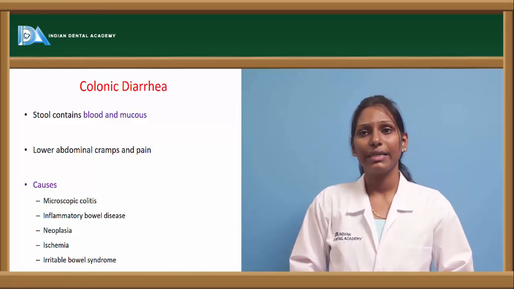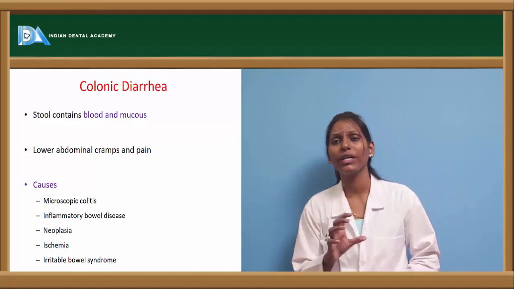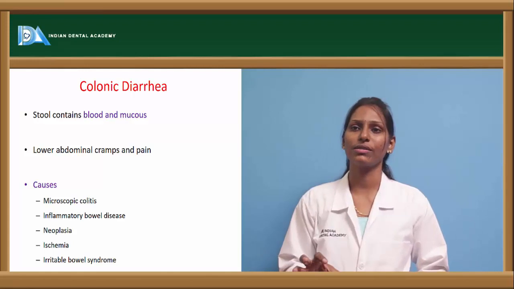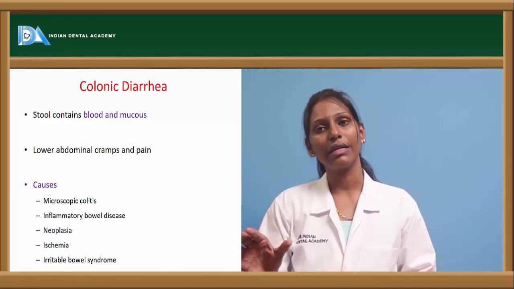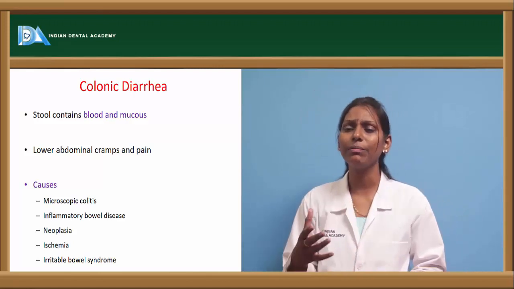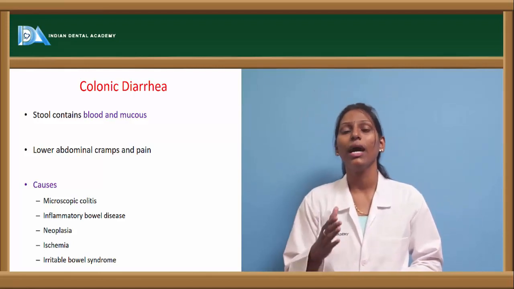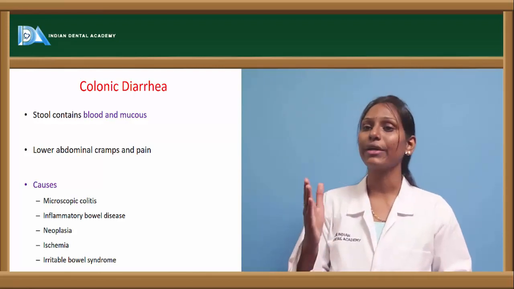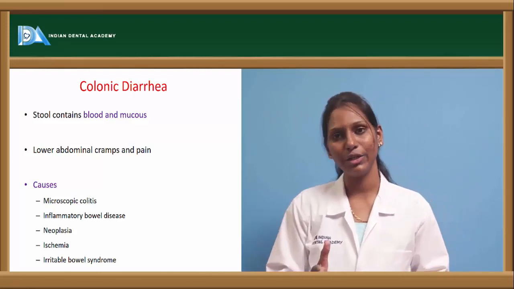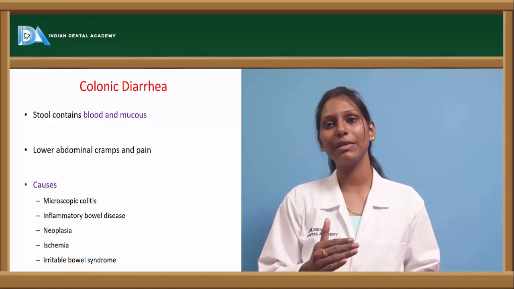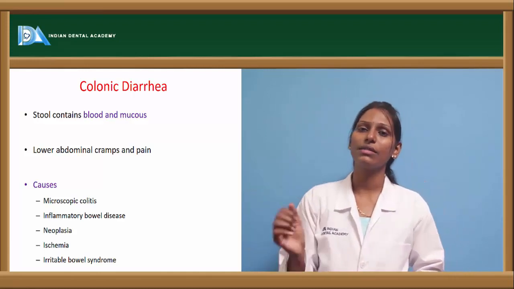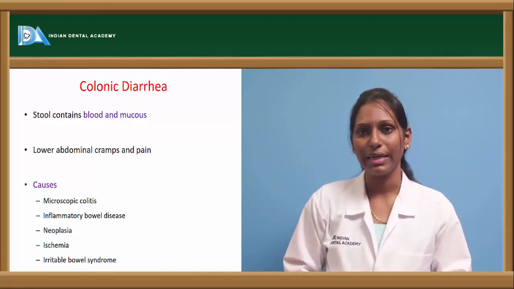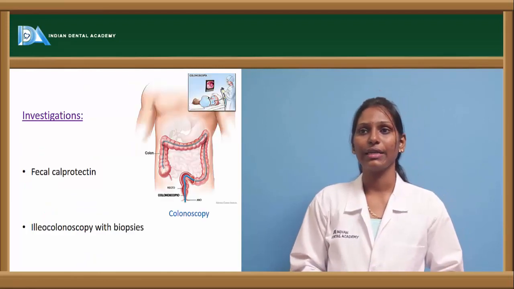Now coming to colonic diarrhea. Normally this colonic diarrhea contains blood and mucus. Lower abdominal pain and cramps are among the commonest features of colonic diarrhea. It is of varied etiology, and causes include microscopic colitis, any neoplasms, ischemia, inflammatory bowel disease, or irritable bowel syndrome. These are some of the causes of colonic diarrhea.